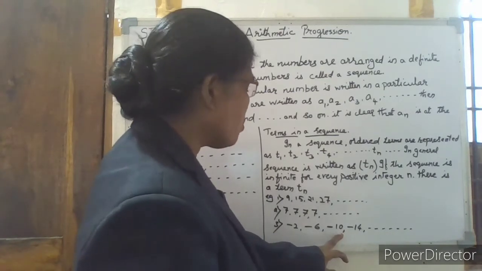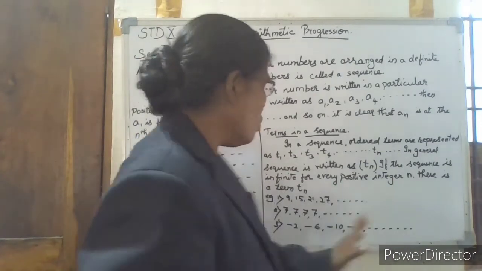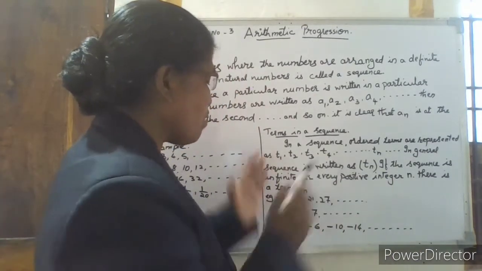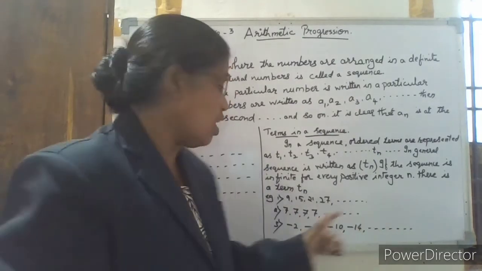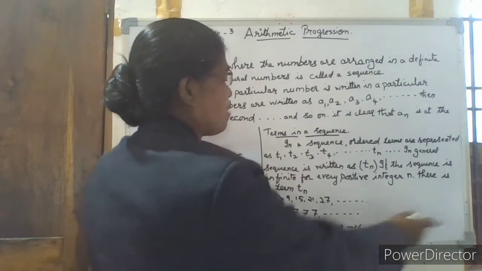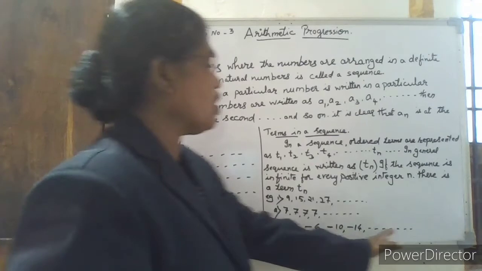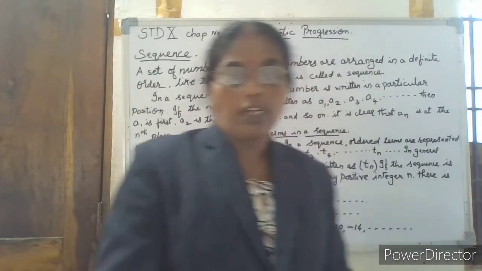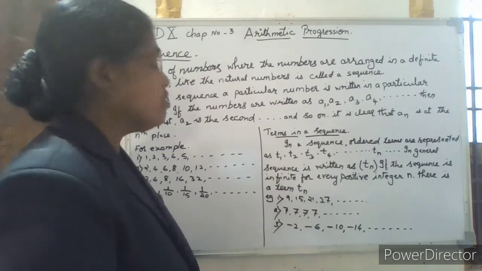Minus 10 plus minus 4 is minus 14 and so on. So in this example, to every previous term, minus 4 is added to get the next term. This is the first term, second term, third term, fourth term and so on. When we know how it is arranged, we can find the other terms also. So these are terms in a sequence.